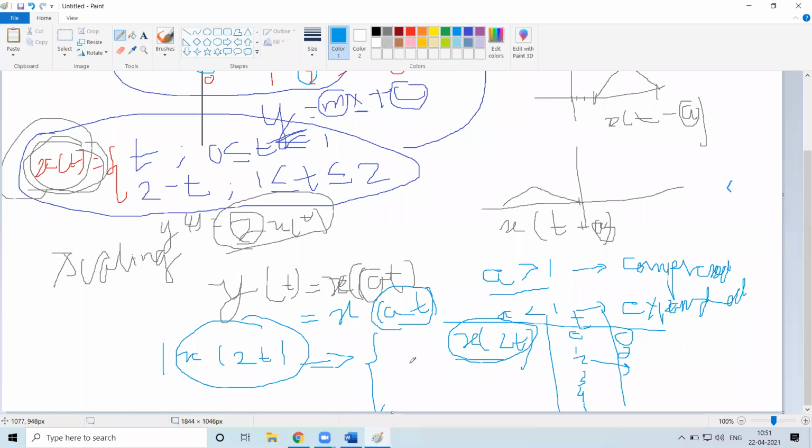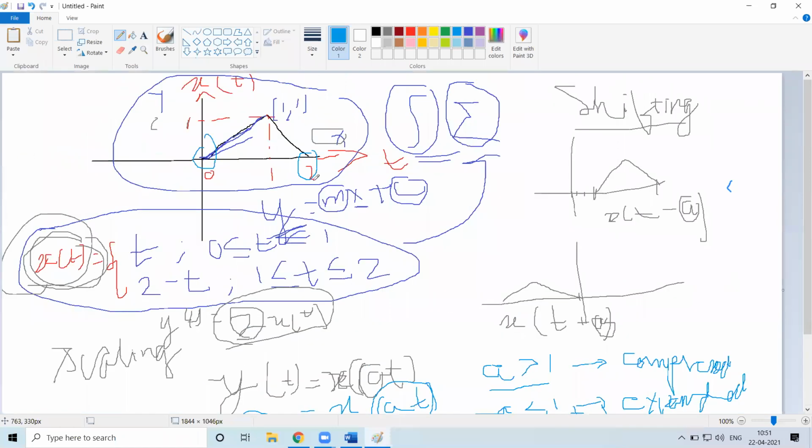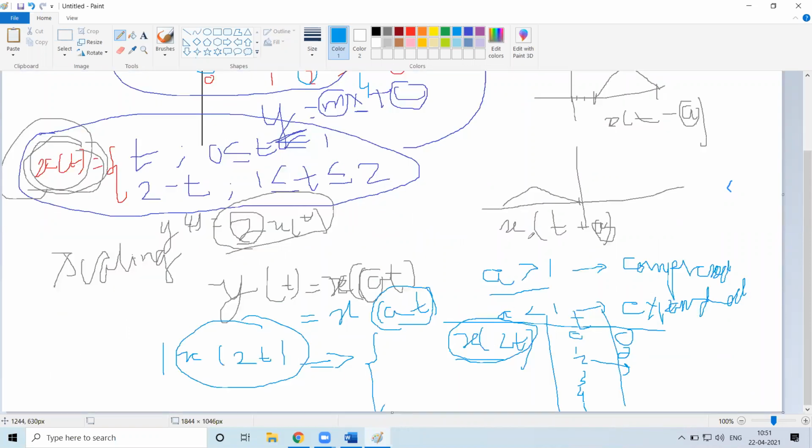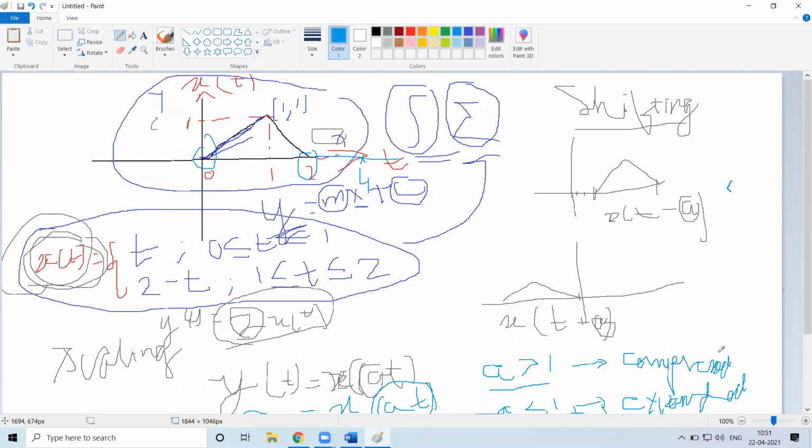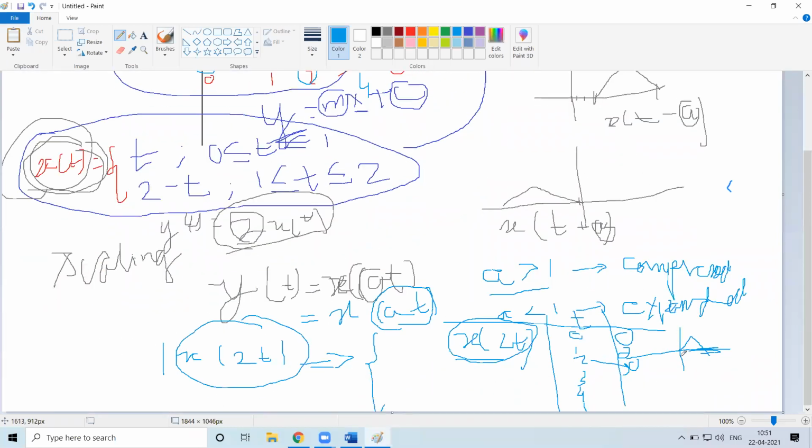When t is 2, 2 twos are 4, that is x of 4, which is again 0. So this signal is appearing in a straight form. Intermediate values we also need to plot. So this will create a compressed version. In this case, it will be in the range of 0 to 1.